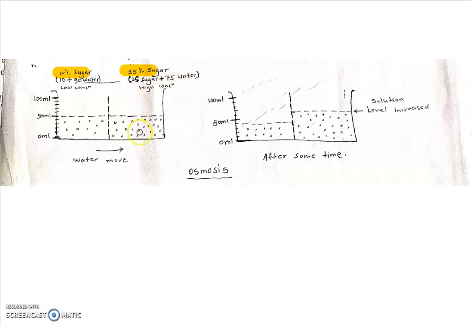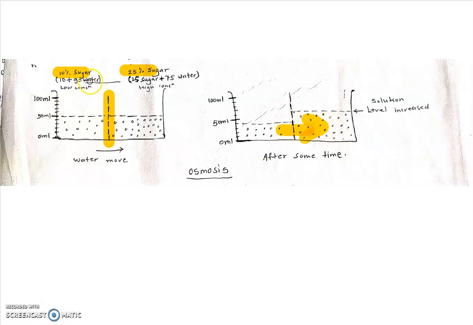These are separated by a semi-permeable membrane. These are two solutions, equal amount, 100 ml each, but one is highly concentrated and the other has low concentration. After some time, water molecules from this region move toward the other region.